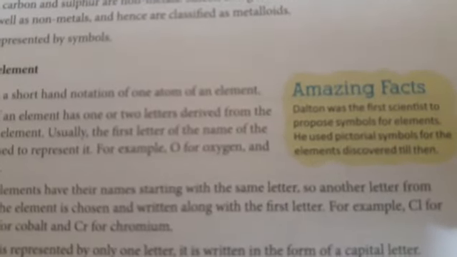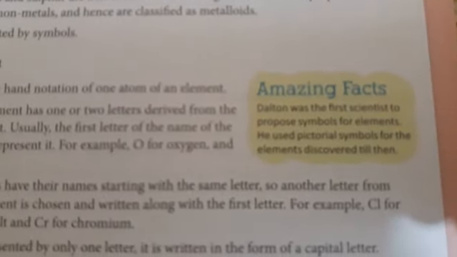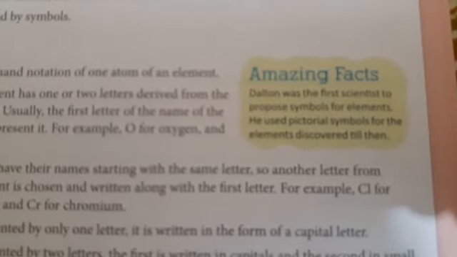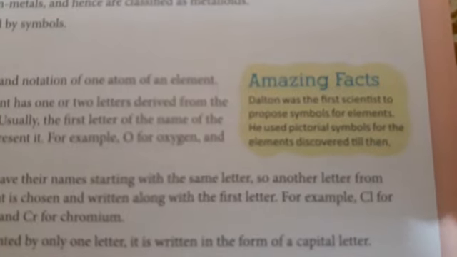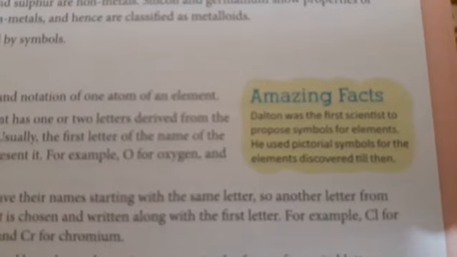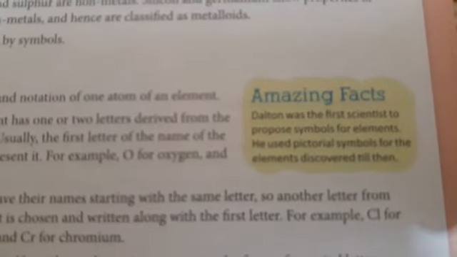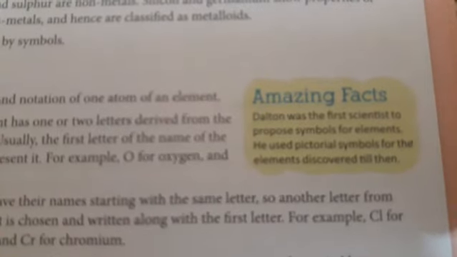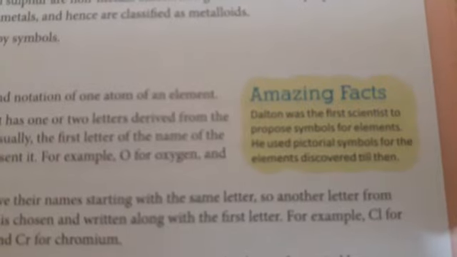What is it? Dalton was the first scientist to propose symbols for elements. He used pictorial symbols for the elements discovered till then. So students, to have the first idea about this Dalton case, you can just go through the chemistry book of your last year, that is class 6, and from there you can see some of the symbols of oxygen, hydrogen.